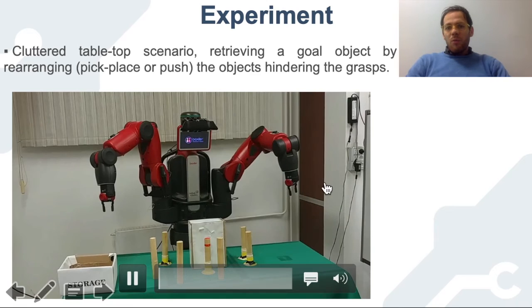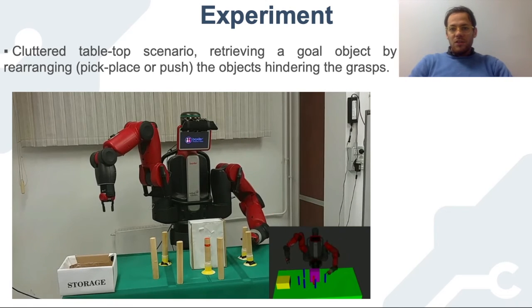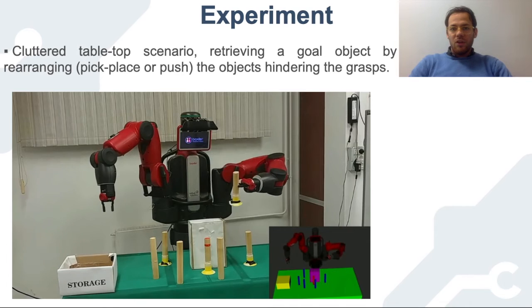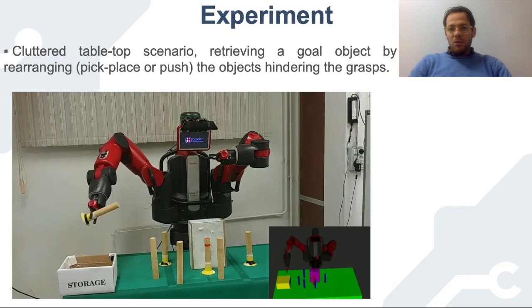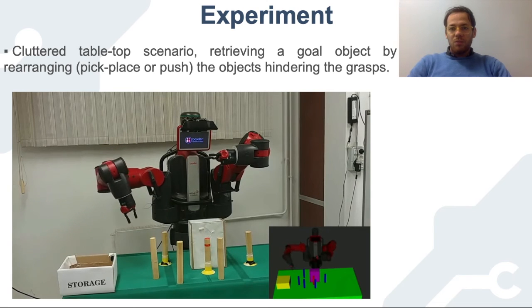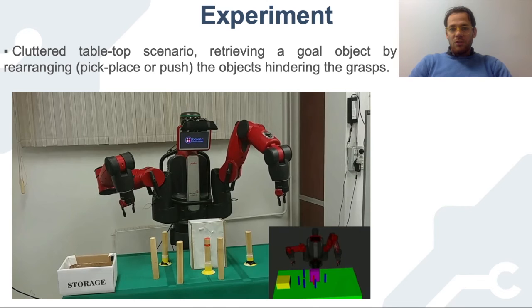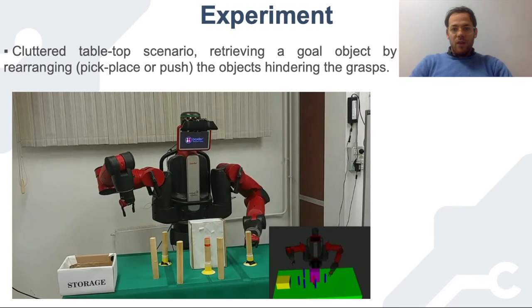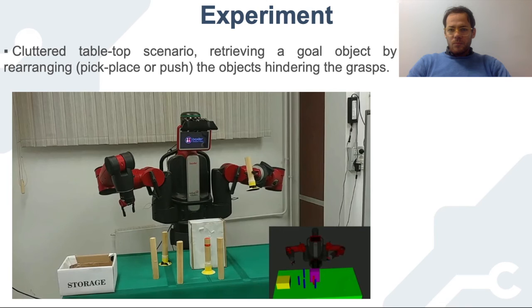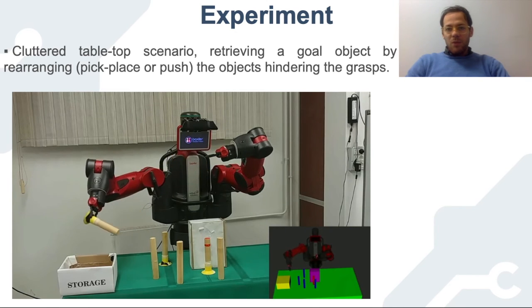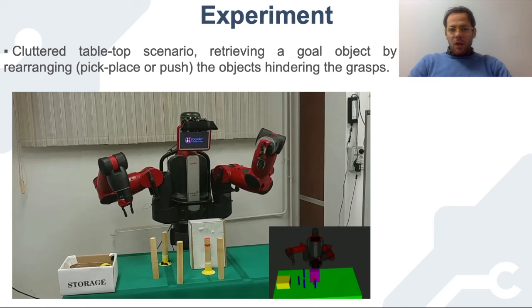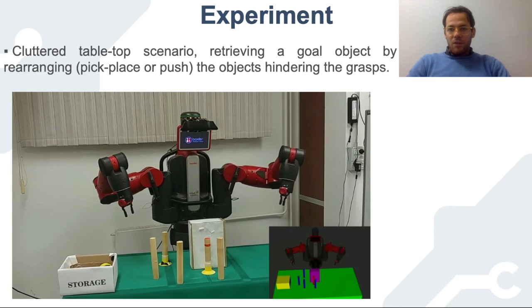To evaluate our approach, we perform some experiments. In this experiment, the robot is supposed to retrieve the target object, the cylinder with red tape, from a cluttered table. To do this, traversing an and/or graph, the robot has to pick and place objects into the storage to make the target object reachable. In this scenario, we restrict the robot to do side grasping. Ungraspable objects, like the bugs in this video, are removed by pushing them. The process continues until the target object is picked.